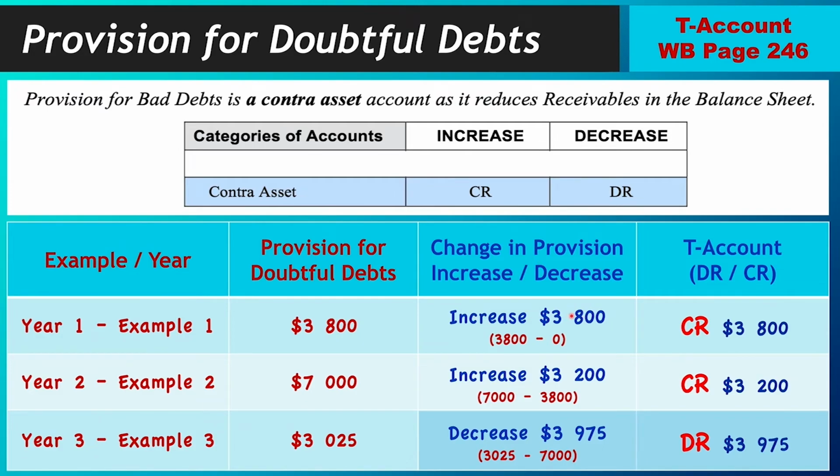Every time there is an increase, like in year 1 and year 2, when you go to do the T accounts, you're putting it on the credit side. As opposed to when you see a decrease or reduction, which side are you going to go on? Debit side. Simple, simple, simple.